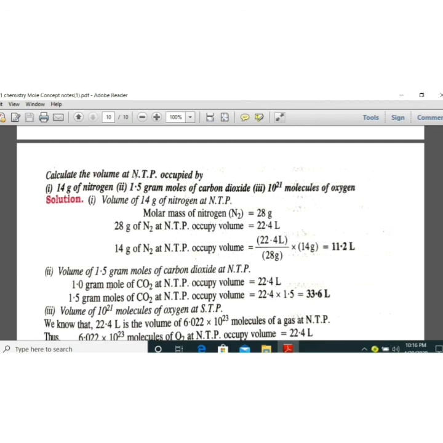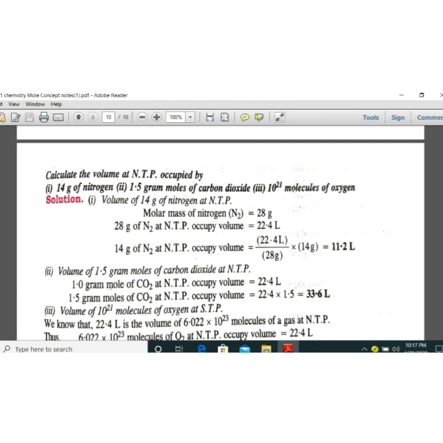Now the next problem is 1.5 gram moles of carbon dioxide. 1 gram mole of carbon dioxide contains 22.4 liter because 1 gram mole is equivalent to 1 mole. Now 1.5 gram moles of carbon dioxide contains 22.4 into 1.5, that is equal to 33.6, because 1.5 gram moles is equivalent to 1.5 moles. Now 1 mole is equivalent to 22.4 liter, so 1.5 moles is equivalent to 33.6 liters.